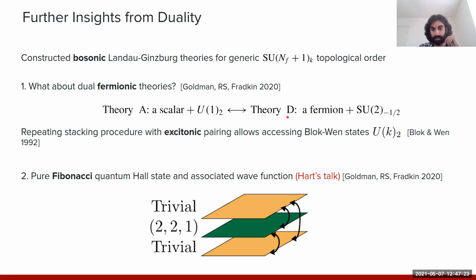And by repeating this construction for excitonic pairing in a multi-layer system, we can access other generic non-abelian block states. We can even use these dualities to access more unconventional non-abelian quantum Hall states, as Hart spoke about on Tuesday, such as this Fibonacci quantum Hall state, which contains solely the Fibonacci anyon as its non-trivial excitation.